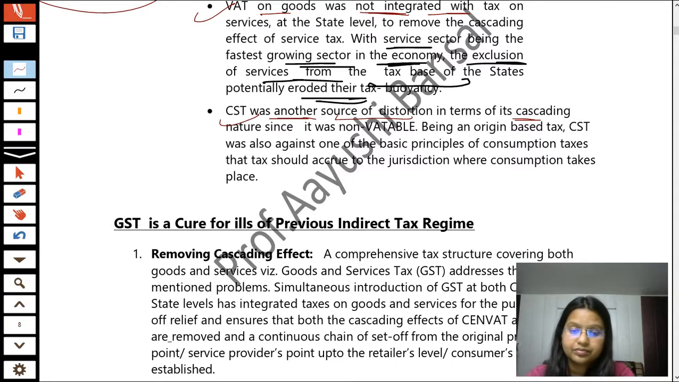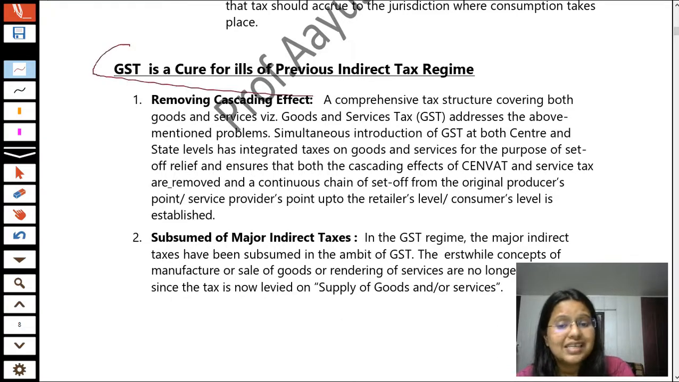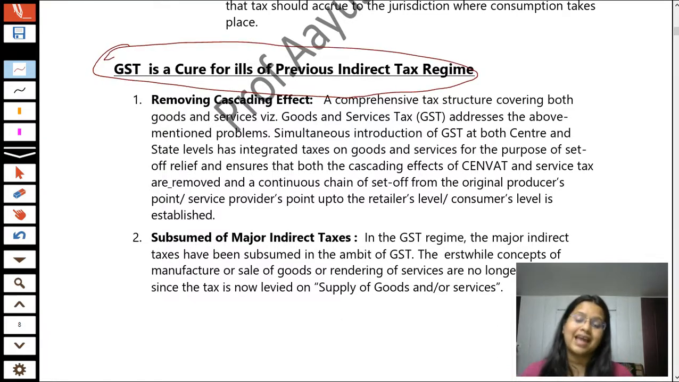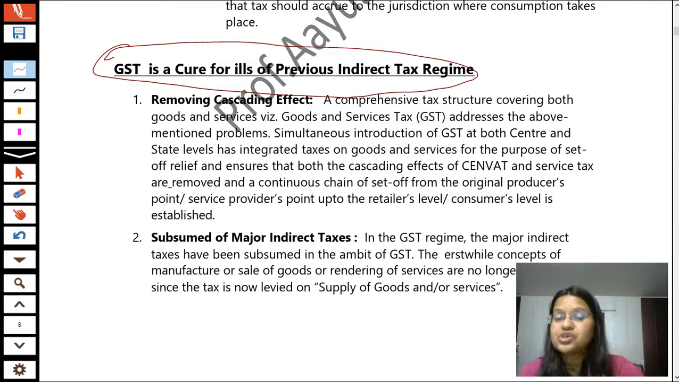But now what is happening? I can say that GST is a cure for all the ills of the previous indirect tax regime, because whatever the deficiencies were in the previous taxation regime, GST comes with its solution. So GST is a medicine for all of them. Students, I have already told you all these solutions along with the deficiencies in the previous system, but here I am doing it only in a revision manner. So I am only highlighting the headlines of this.